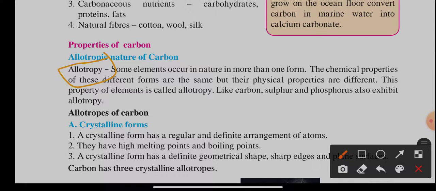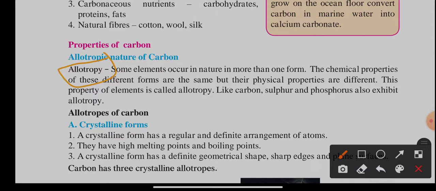Their physical form may be different. This property of an element is called allotropy, and they are allotropes. Carbon has various allotropes. Sulfur and phosphorus also exhibit allotropy. So we will see the allotropes of carbon.